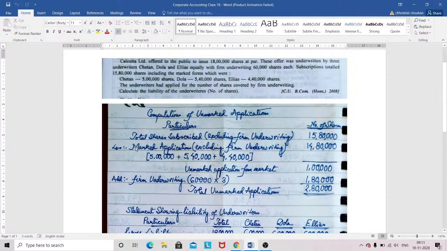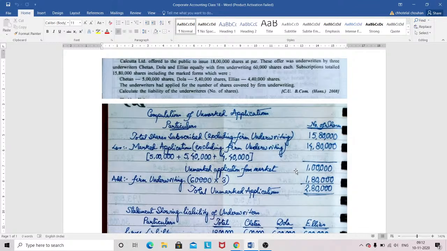So deducting that marked application, excluding firm underwriting, it is 14,80,000, so the unmarked application from the market is 1,80,000. And as I have said to you, this is the method where the benefit of the firm underwriting is not given to the individual underwriter, it is given to all.